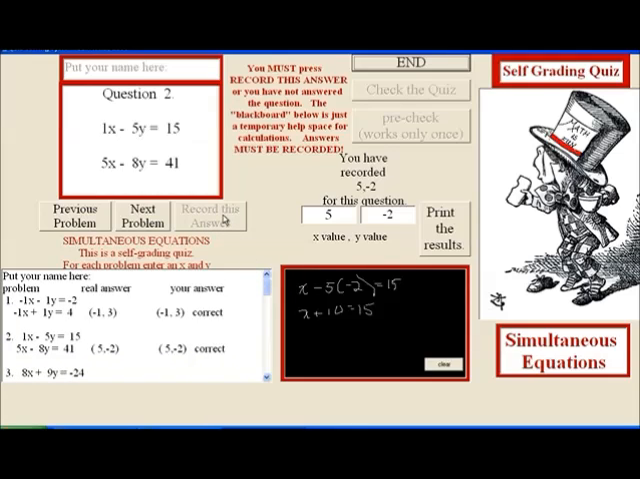And once you get past that, hopefully you should be able to use this for self-grading to see if you're really ready for a quiz, or a teacher could use this. Now, you could put your name up here and print the results, and the teacher would have a self-grading quiz on systems. So I hope that you understand that. Thanks.